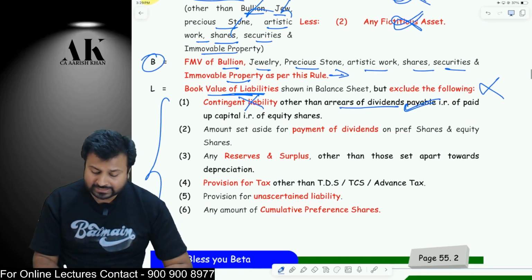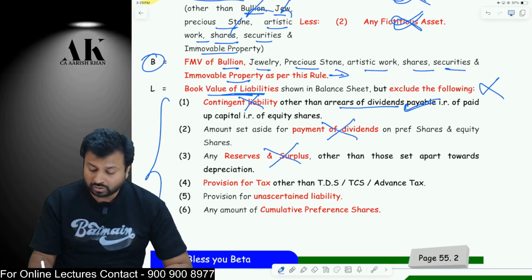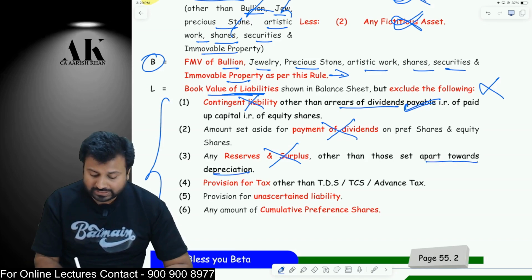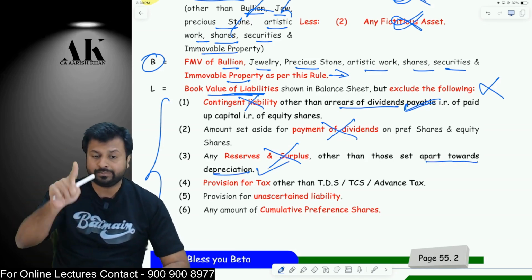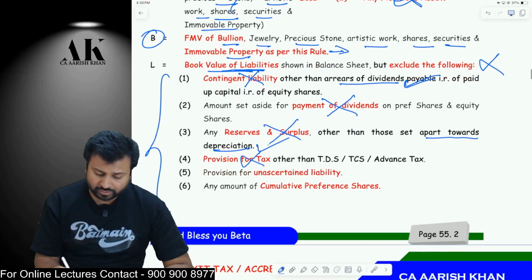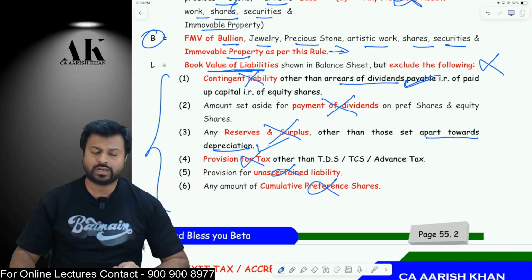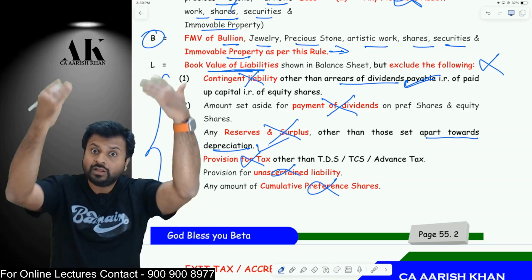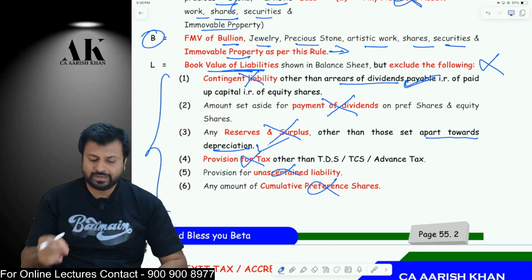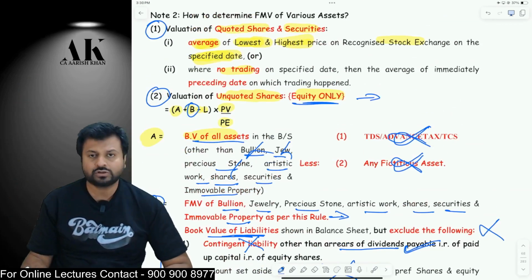Second, the amount set aside for payment of dividend you will not take. Any reserves and surplus you will not take. But in this also, any reserves and surplus set apart towards depreciation you will take. Provision for tax you will not take. Provision for uncertain liability you will not take, and cumulative preference shares also, if they are in the balance sheet, you will not take in the total liability. After this, you will get the value of that company. That will become your value of unquoted equity shares.